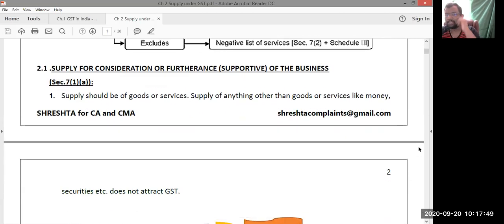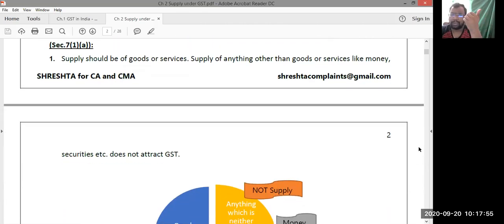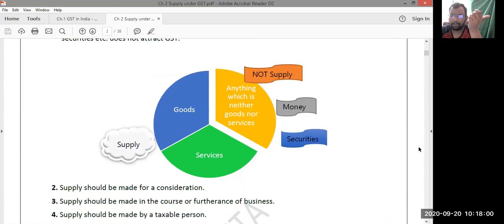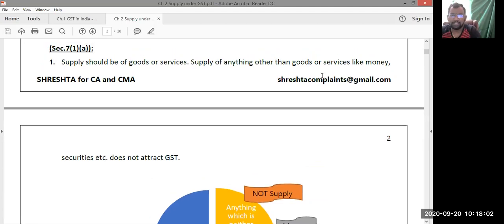Section 7.1a. Supply should be made in the course or in furtherance of business, and it should be for consideration. As I said just now, there are some parameters. What are they? First one is that supply should be of goods or services. Supply of anything other than goods or services, like money, securities, etc., is not to be treated as taxable supply, and is not liable to GST.